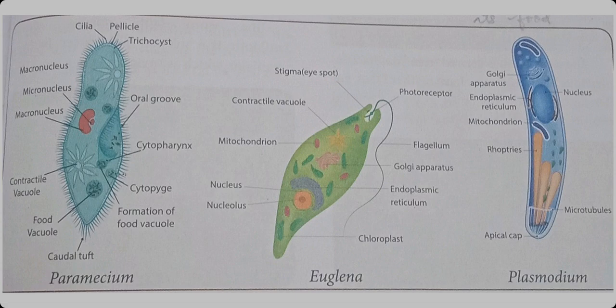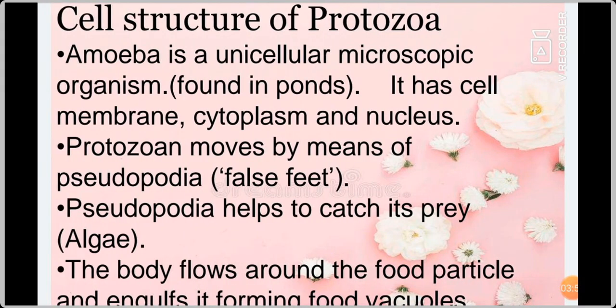Now, under this protozoan group, we are going to see about amoeba in detail. Amoeba is a protozoa. Amoeba is unicellular. It has only one cell. Unicellular means automatically it is a microscopic organism. You can find amoeba in ponds.